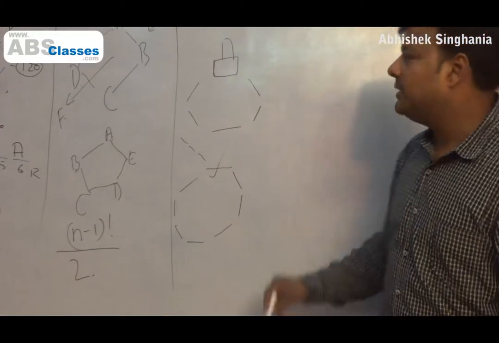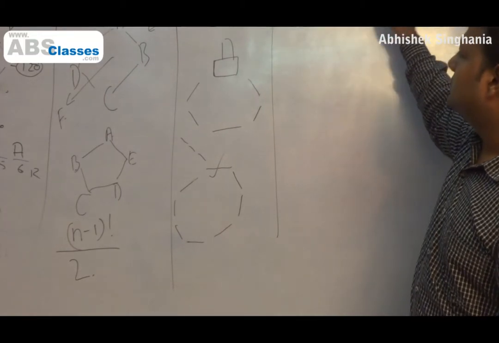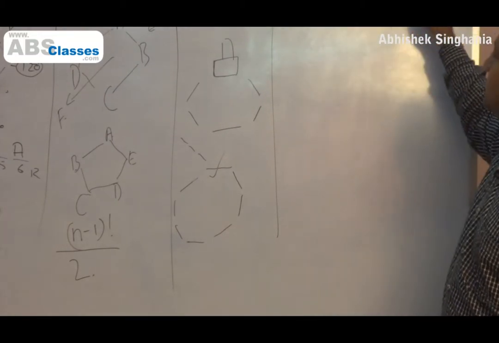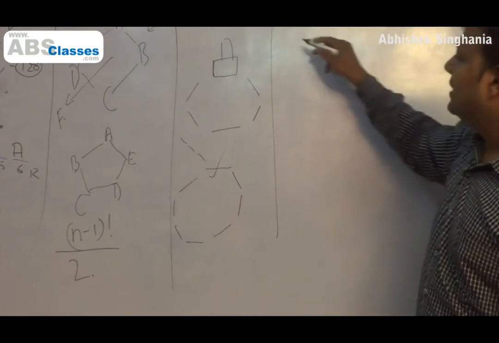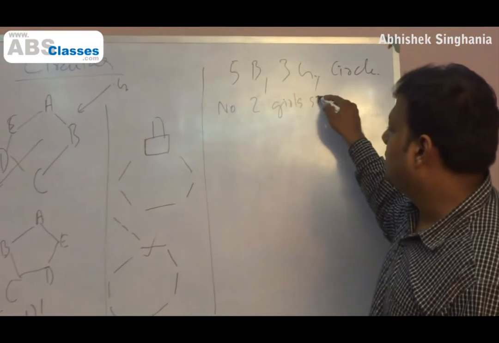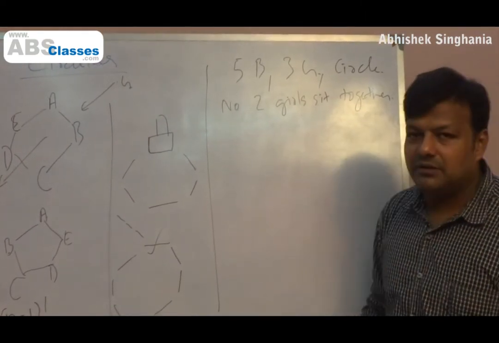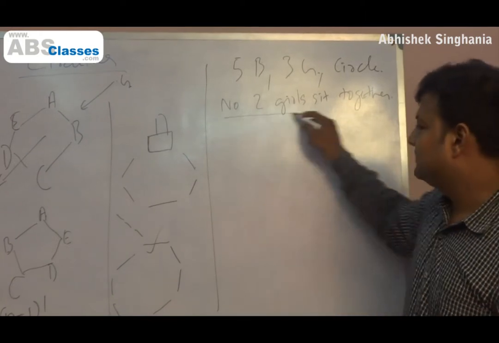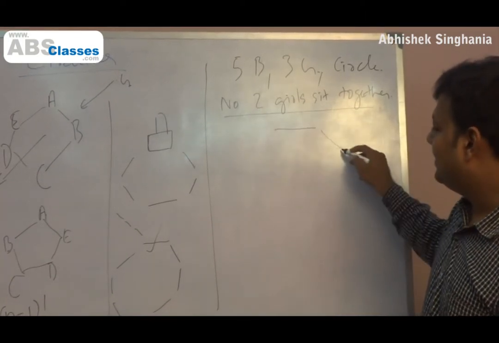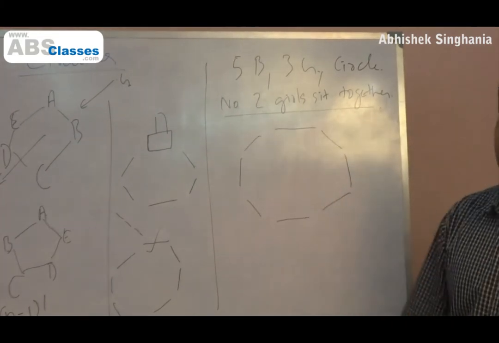Let's take a simple example and try to understand this. Say 5 boys, 3 girls. Circle. The condition is no 2 girls sit together. Maybe because the master wanted absolute silence. So there are 8 chairs, no 2 girls sit together. How do we go about it?